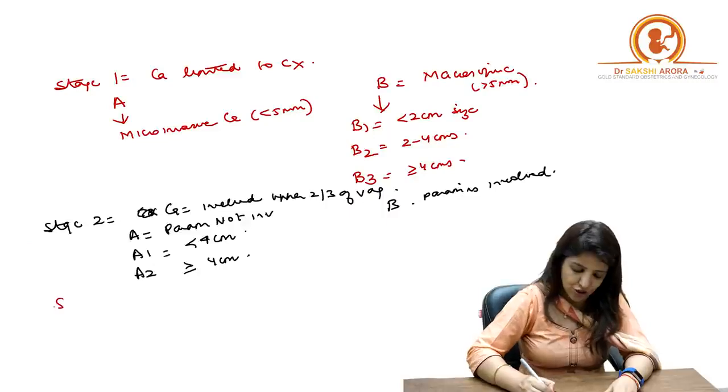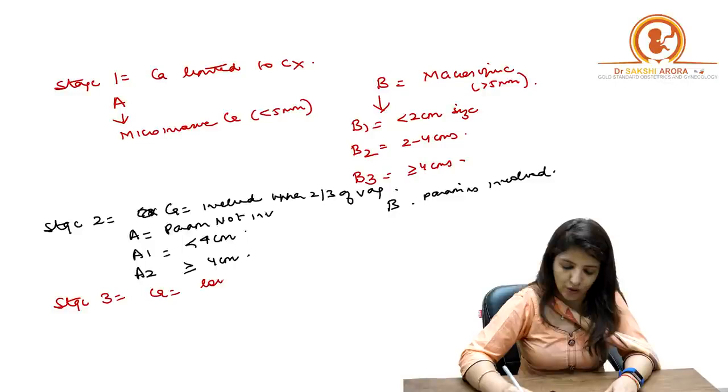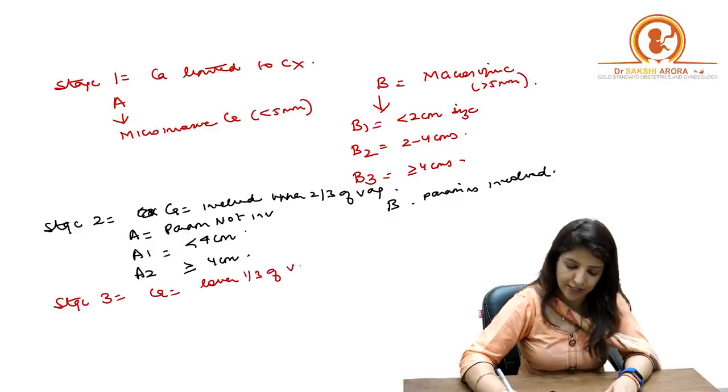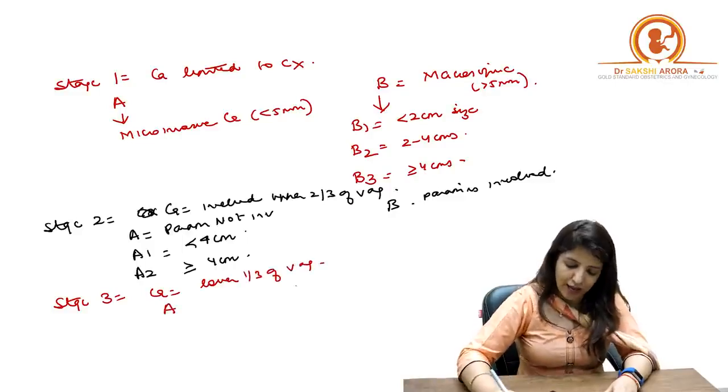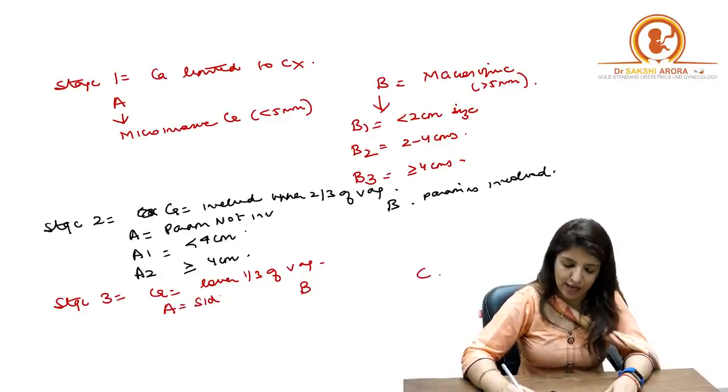Then you have stage 3. In stage 3, cancer involves the lower 1/3 of vagina, right? Here also we have A, B and C. What is A? A means when the side walls are not involved.